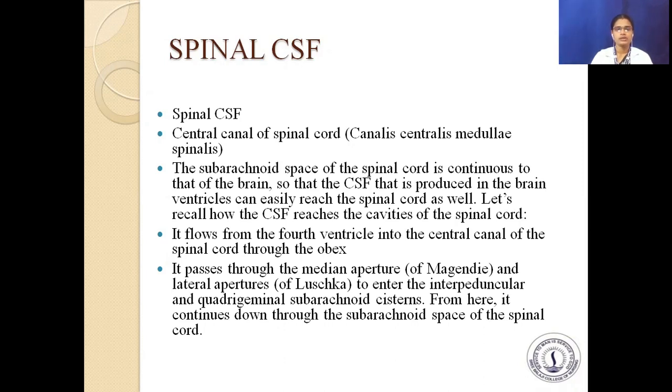Let's recall how the CSF reaches the cavity of the spinal cord. It flows from the fourth ventricle into the central canal of the spinal cord through the obex. It passes through the median aperture and lateral apertures to enter the interpeduncular and quadrigeminal subarachnoid cisterns. From here, it continues down through the subarachnoid space of the spinal cord.